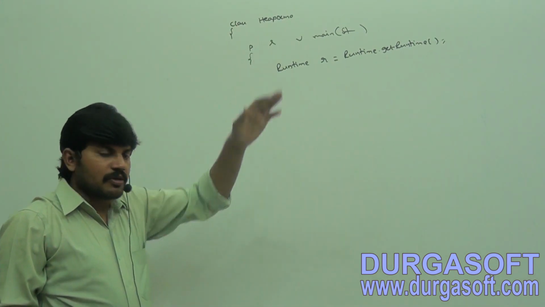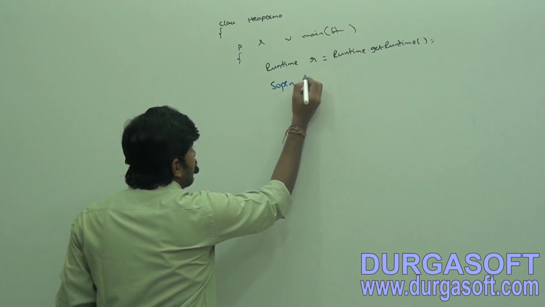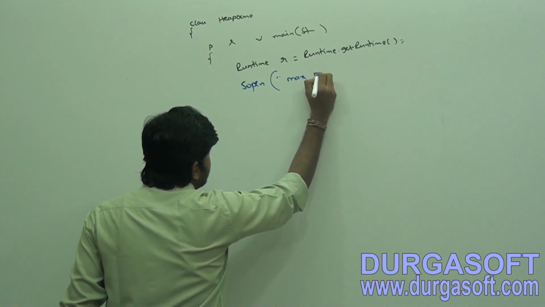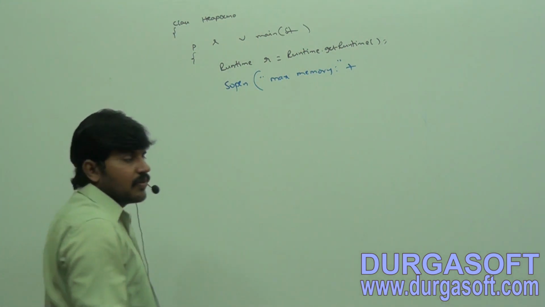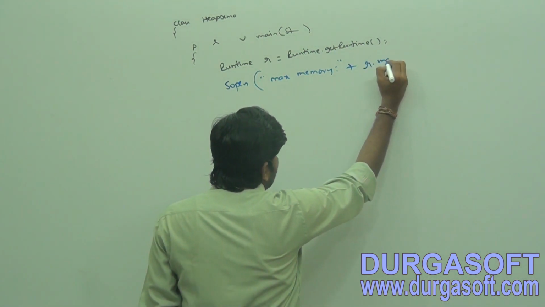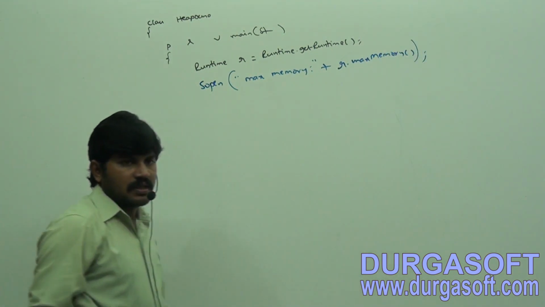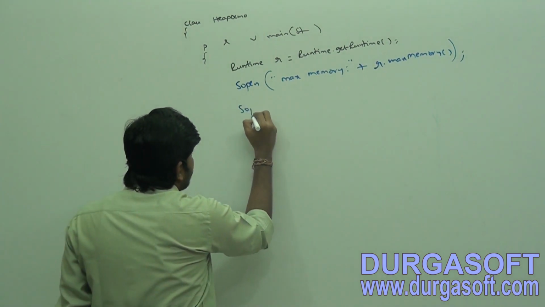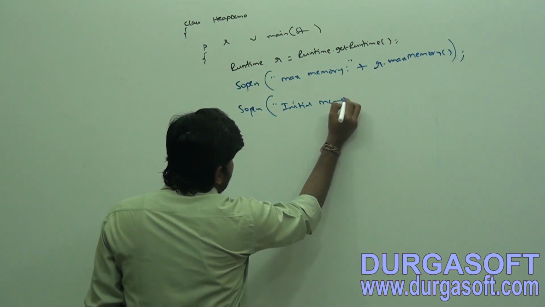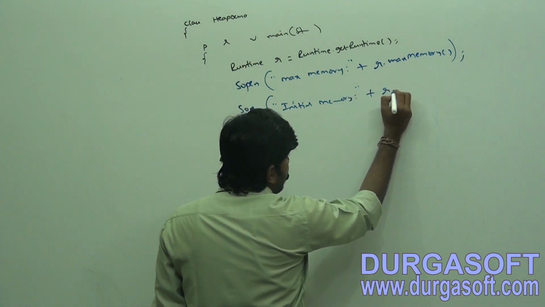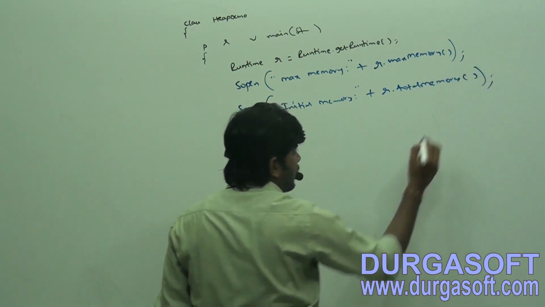Now you can ask whatever memory information you require. System.out.println max memory. Sir, how much max memory is there? r.maxMemory(). System.out.println initial memory or total memory, any word you can use. Initial memory, what is the thing? r.totalMemory(). Initially, at the beginning, it is how much memory is allocated.